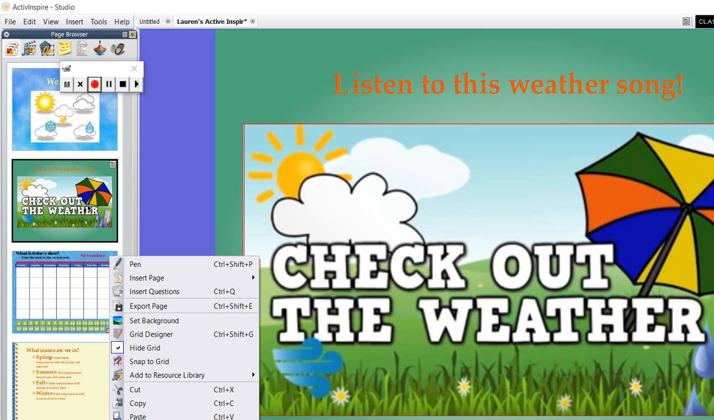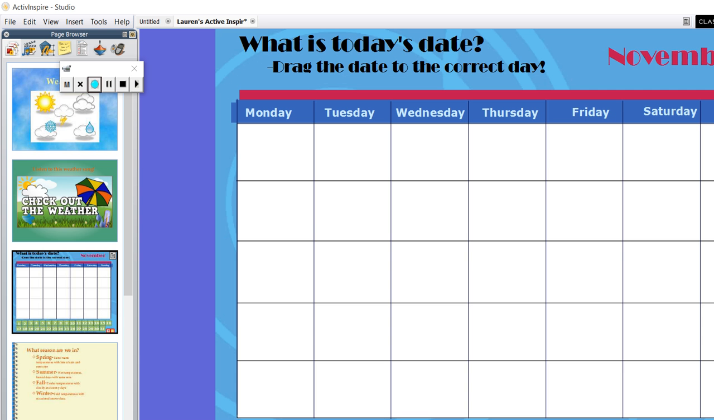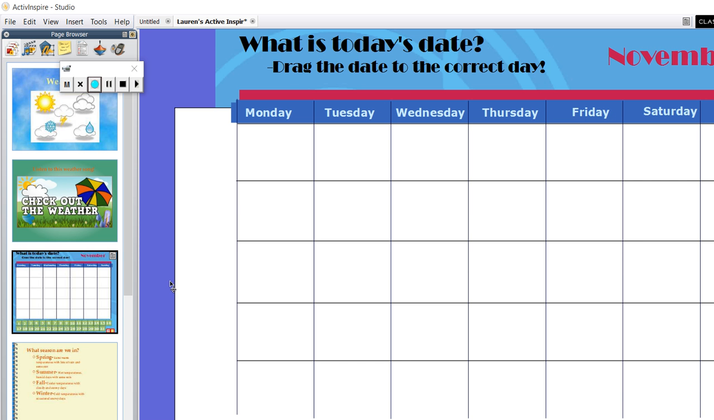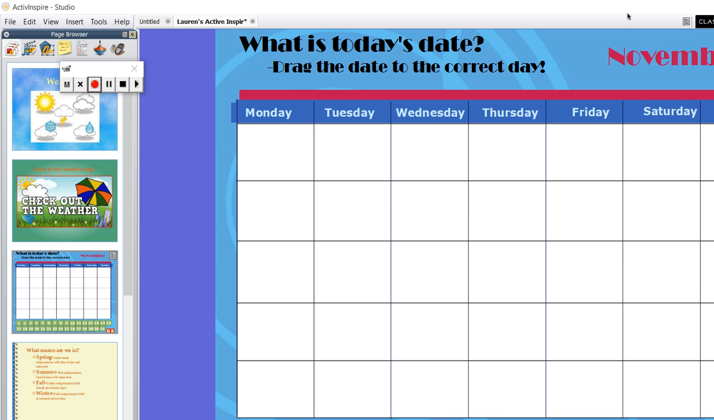After listening to that song, we will go on and talk about what month we're in. And so we are in November, as we see. Students will then have the option to be interactive, and they will get to come up to the board and drag the number into the right day, wherever it goes. So, for example, today is the 14th, and it is a Monday, and so they will just drag it over here.